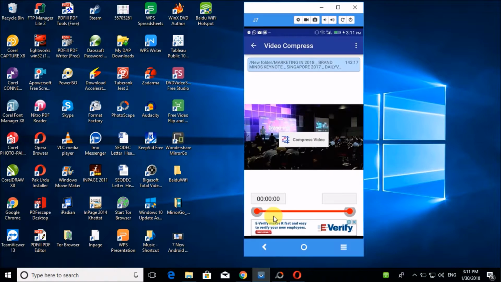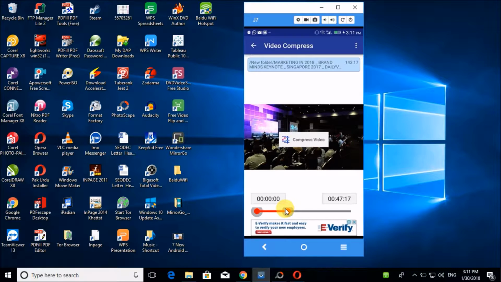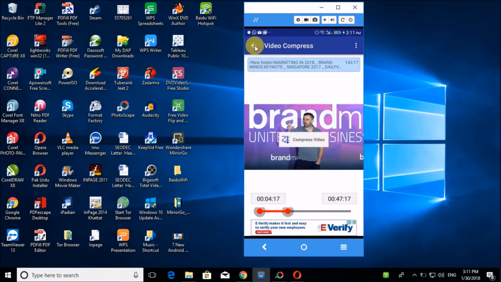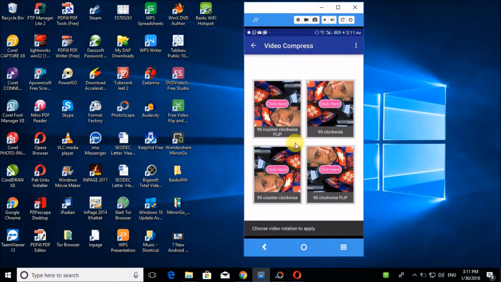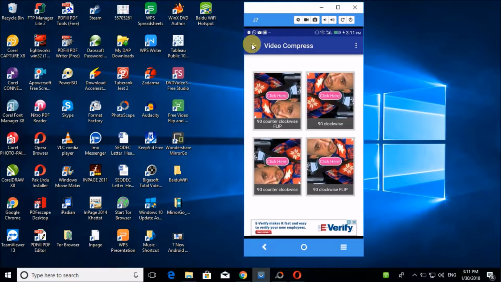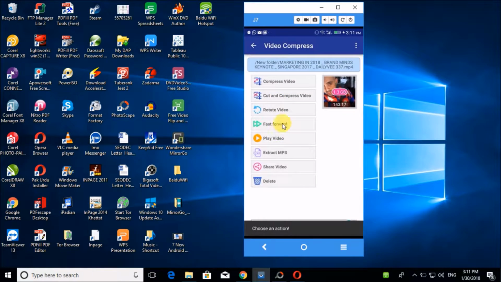You can choose the time of your own choice. You can make a clip of it. Rotate video: you can rotate the video in 4 directions. Then there is compress video.